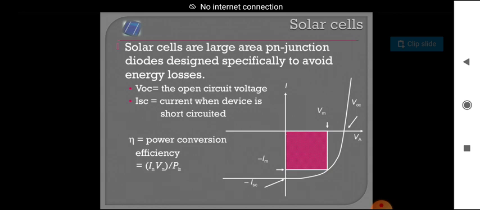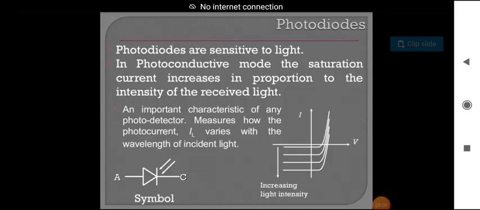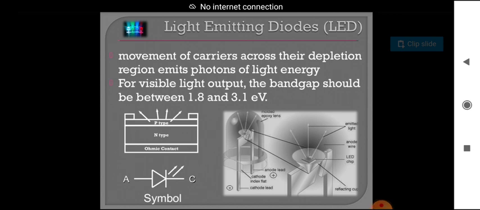See, VOC, the open circuit voltage. That was shown in the diagram also. So these are solar cells and photovoltaic cells, photodiodes and LEDs. These are some of the applications of PN diodes.